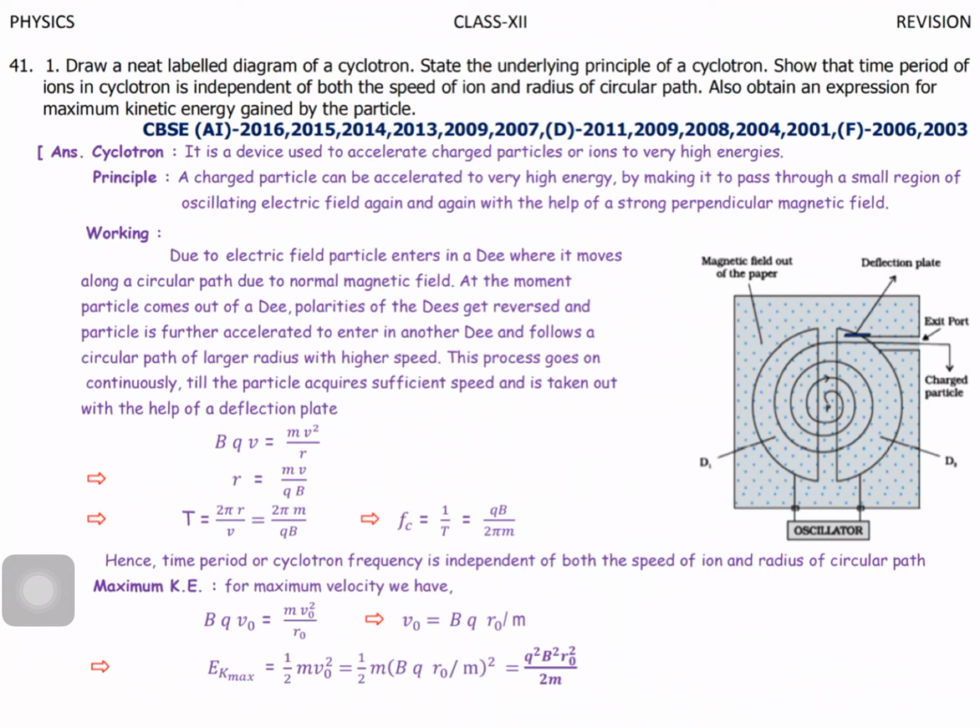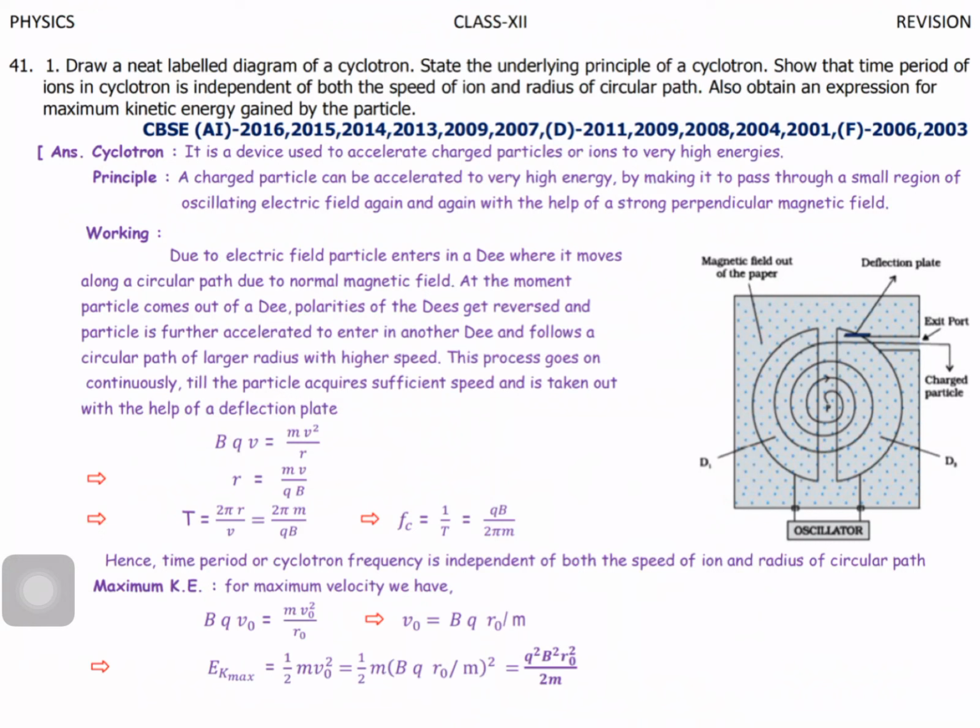This is the working principle, as I told you. Due to the electric field, the particle enters a D where it moves along a circular path due to the normal magnetic field. At the moment the particle comes out of the D, the polarity of the D's gets reversed and the particle is further accelerated to enter another D and follows a circular path of larger radius with a higher speed.